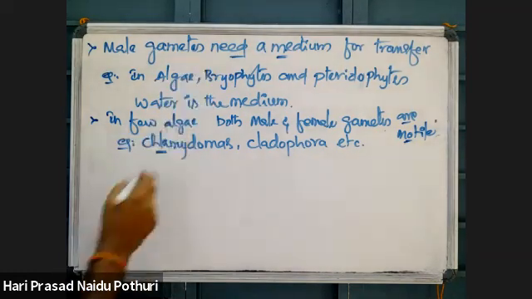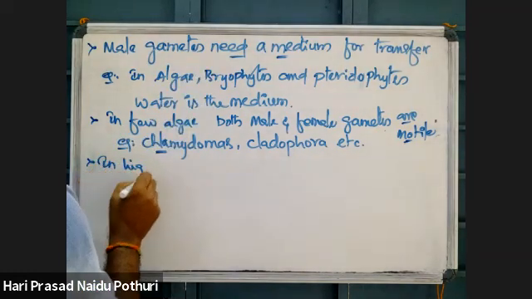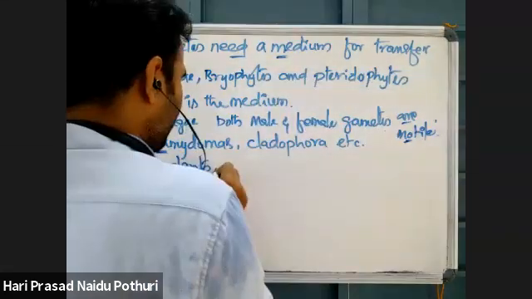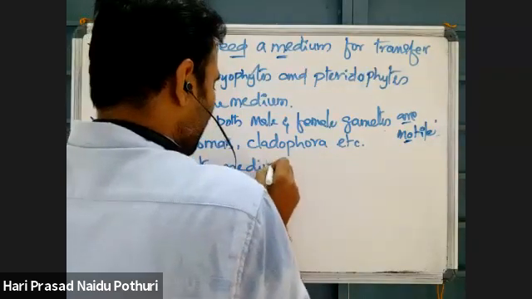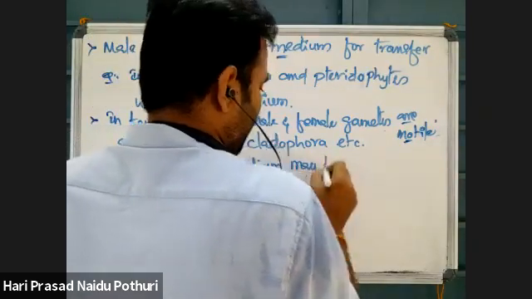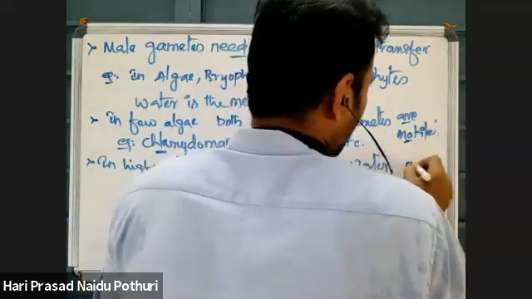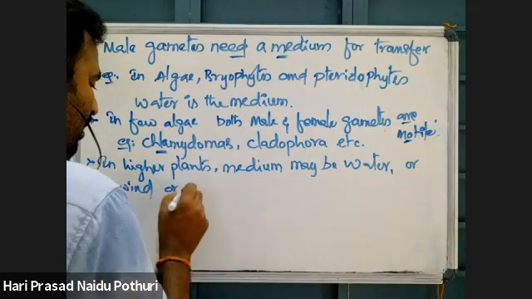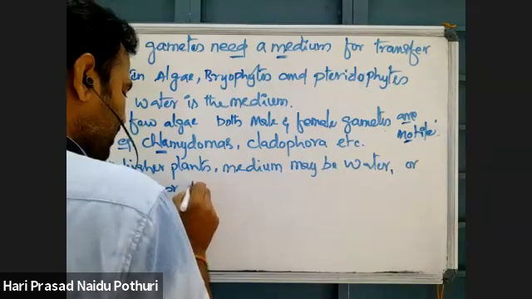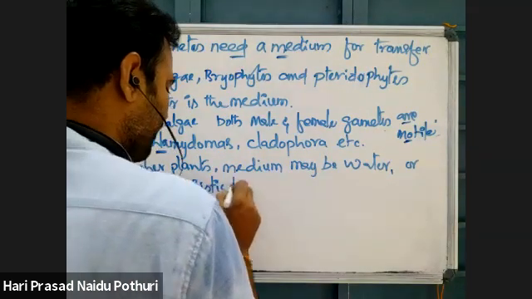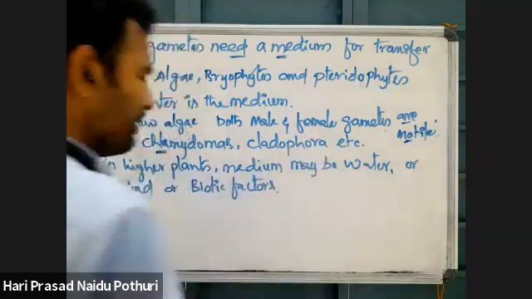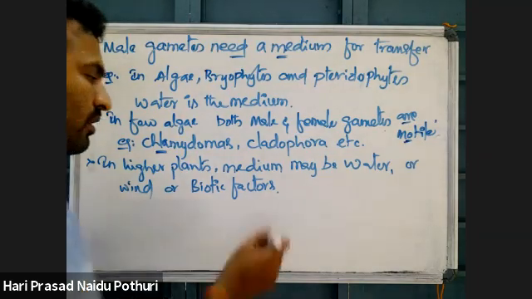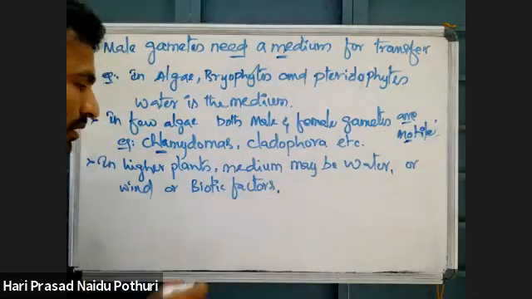In higher plants, what is the medium? The medium may be water or wind or animals, that is, biotic factors like insects, bees, butterflies, some birds, ants, bats, like that.